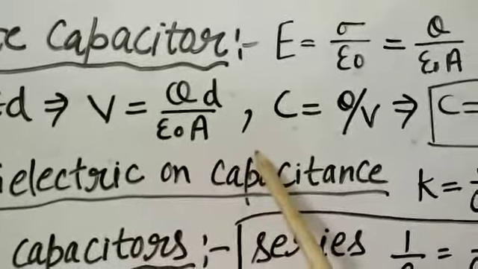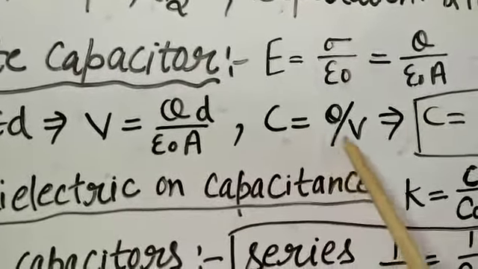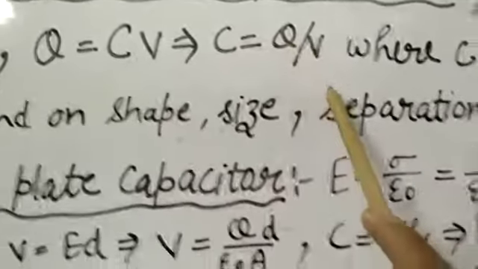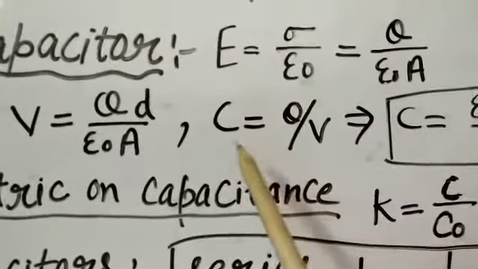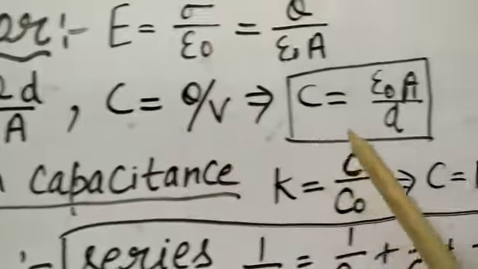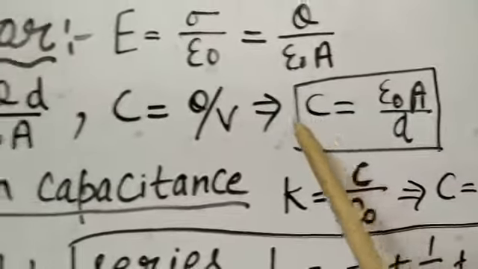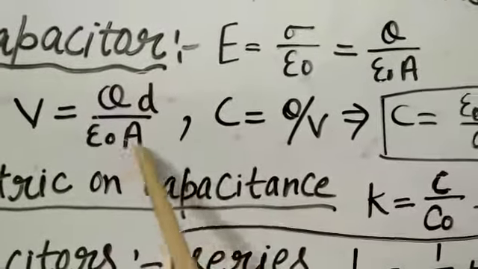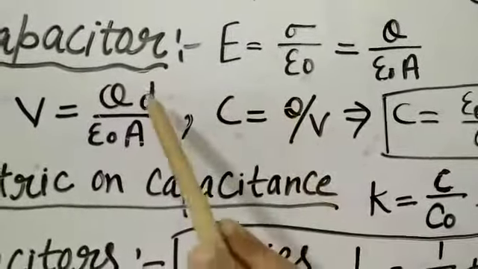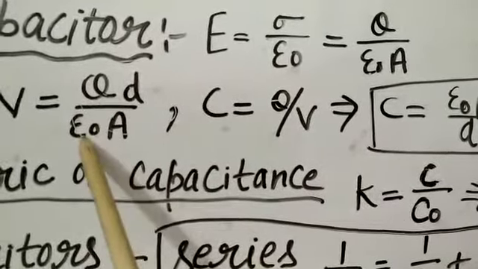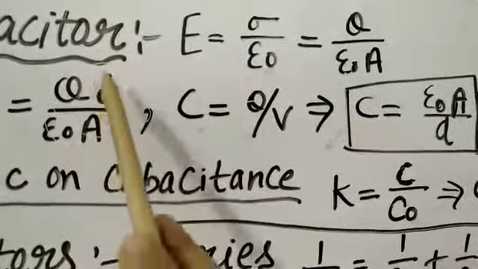Now we have C is equal to Q upon V. As I told, C is equal to Q upon V, so I use this formula here. We put the value of V from here, then Q upon this value, cancel Q with Q. Now we are left with epsilon naught A upon d.